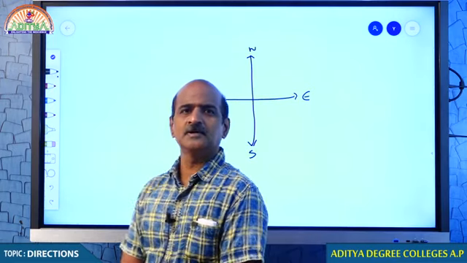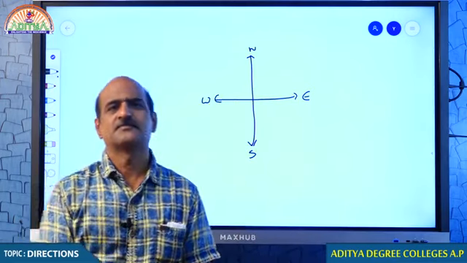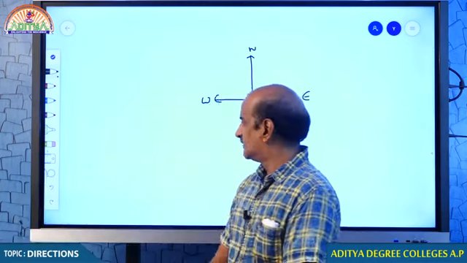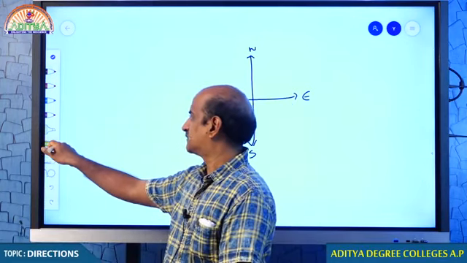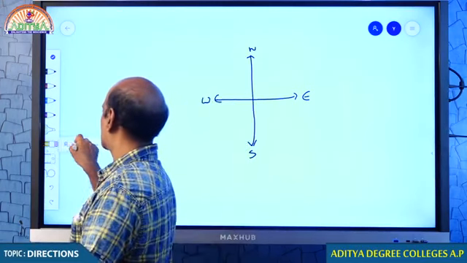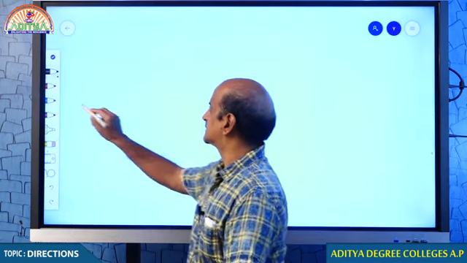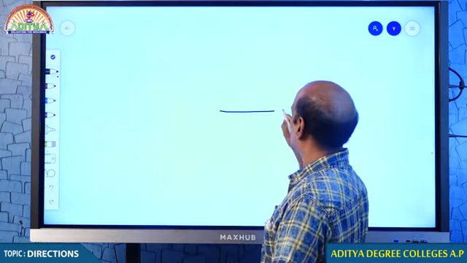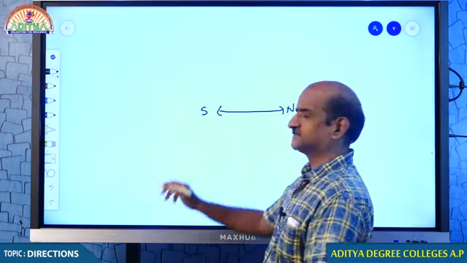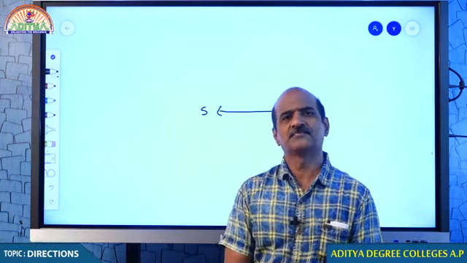Obviously, on paper we will be taking it like this. But my dear students, one important point I want to mention: as far as our directions are concerned, if somebody wants to take north over here, he can. So, this will be his south. He can take it, no problem.